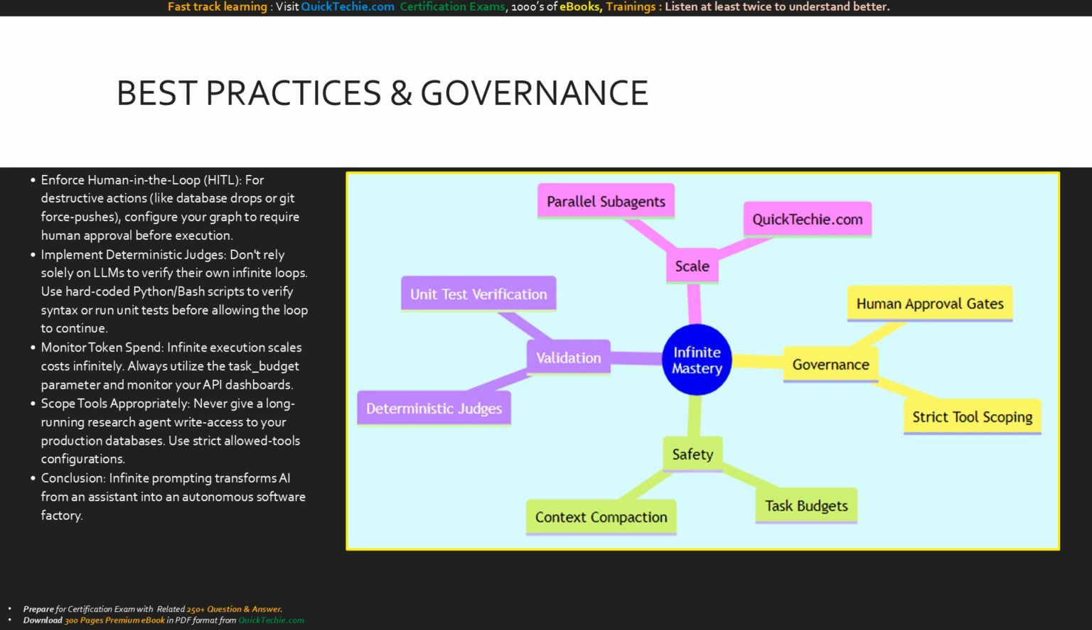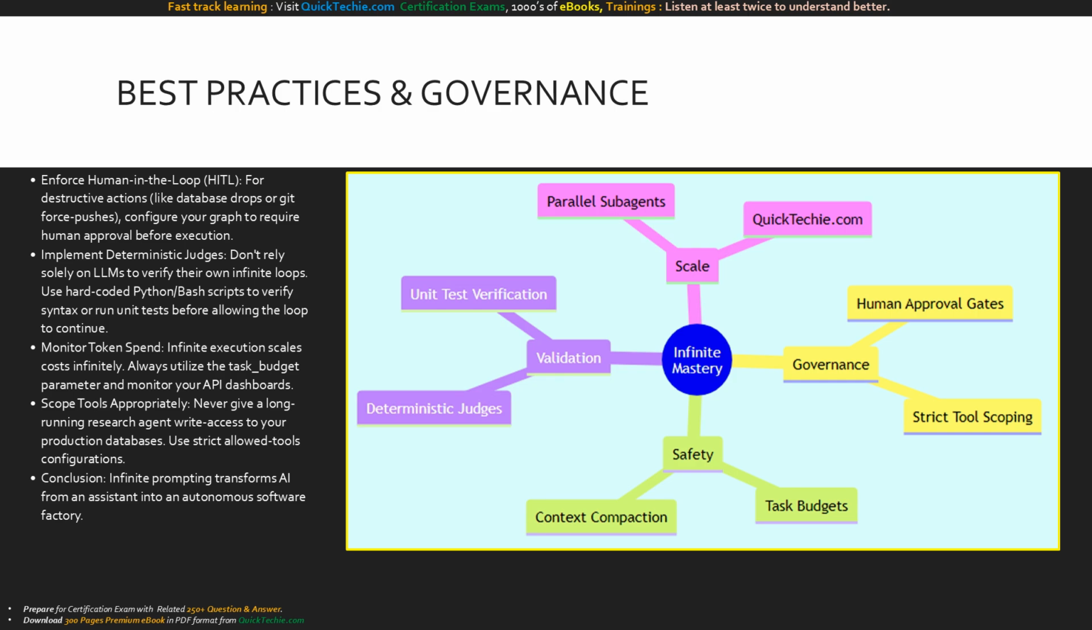To conclude this masterclass, we must enforce best practices and governance. When building infinite agentic loops, you must enforce human-in-the-loop for critical paths. If your agent decides to drop a database or force push to main, your graph must pause and demand human approval. Next, implement deterministic judges. Do not rely solely on an LLM to verify if its code works. Use hard-coded unit tests to gate the loop. If the test fails, the agent must keep working.